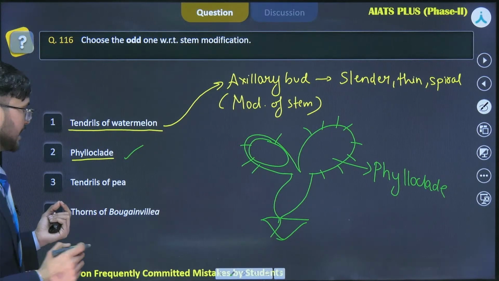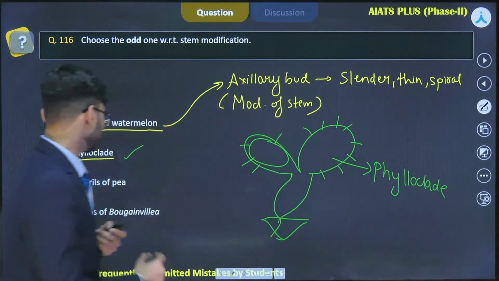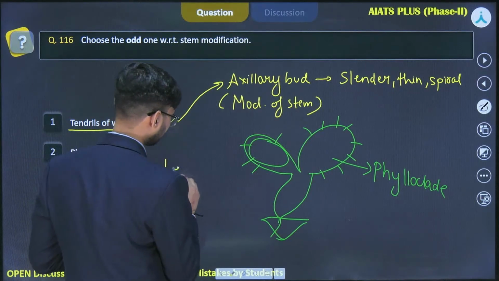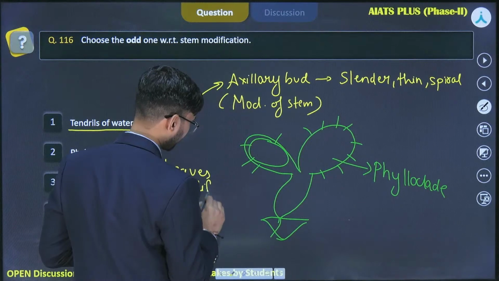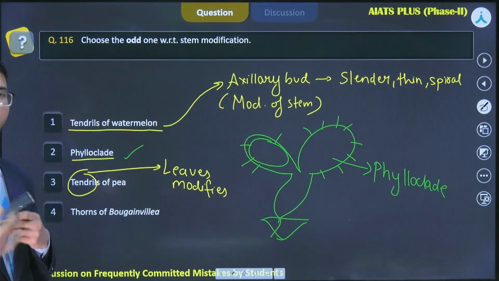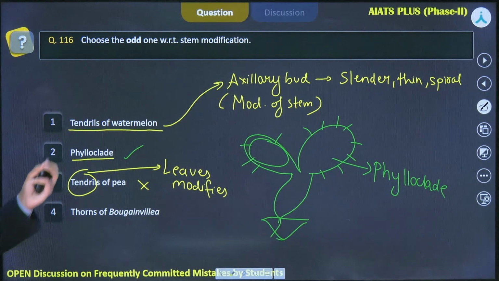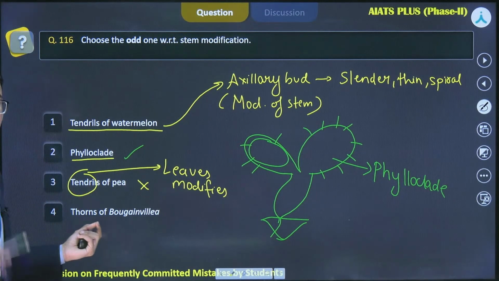So in case of tendrils, if we talk about peas, these structures are modifications of leaves. Leaves modify themselves into slender, thin, spiral structures which will provide support. So this is a modification of leaves, not a stem. Okay. So here the odd one is the tendril of pea. Fourth option is thorns of bougainvillea.